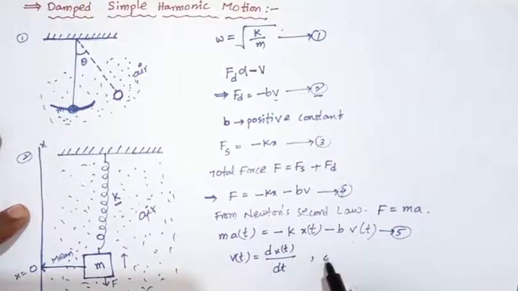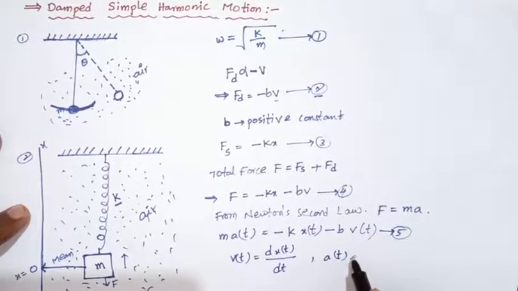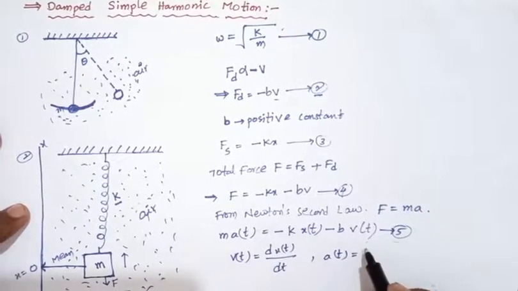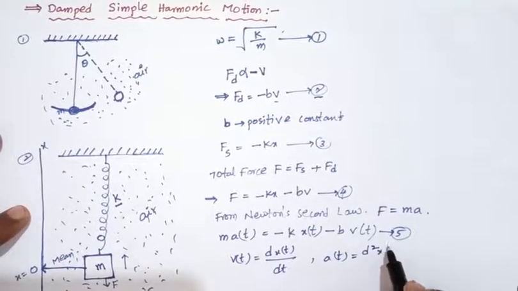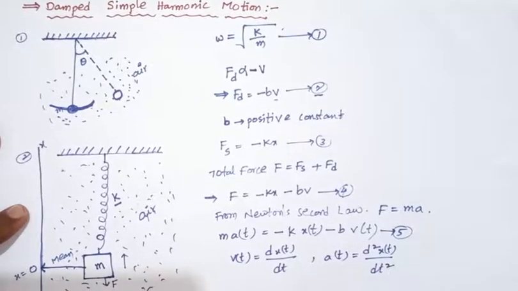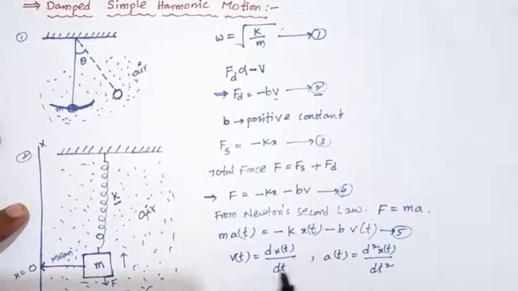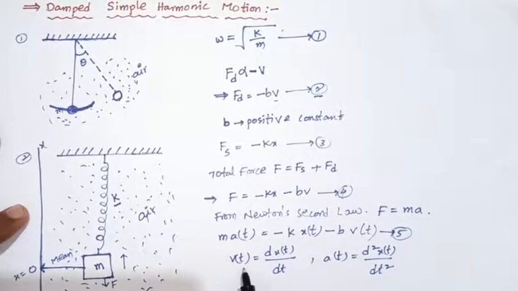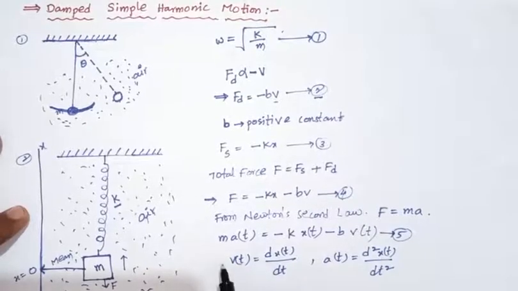Again, acceleration a of t equals d square x of t by dt square. The rate of change of displacement is velocity, and the rate of change of velocity is acceleration.